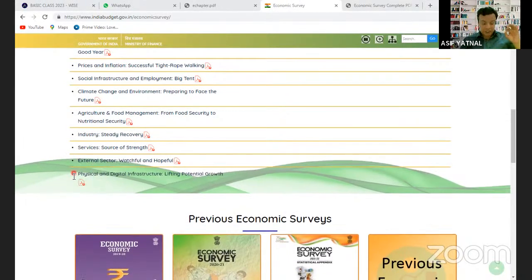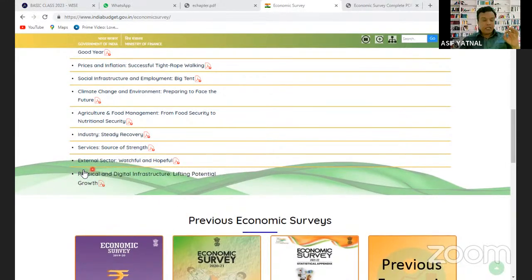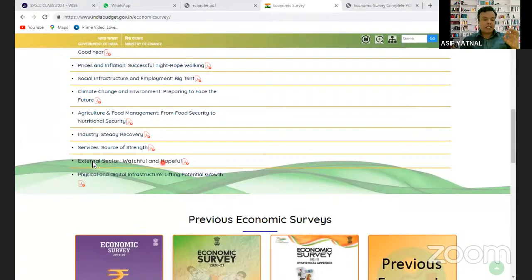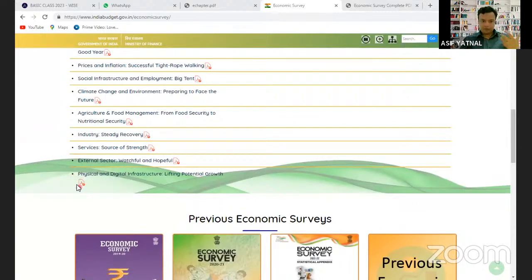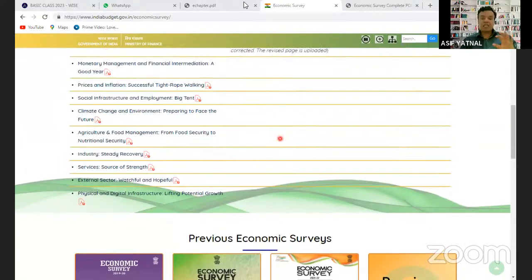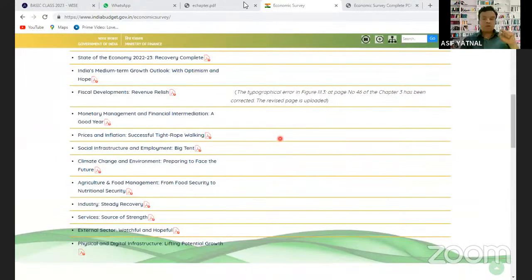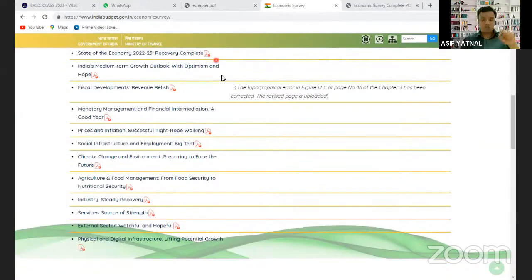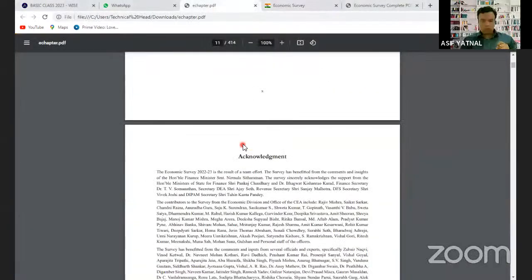So the last chapter of this Economic Survey helps you to understand this particular policy of the government in physical and digital infrastructure. Clear? All understood? So these are the chapters which you need to study in the Economic Survey. What you are supposed to study and how you are supposed to study, that's what I will let you know. Can you all see the Economic Survey PDF on your screen?